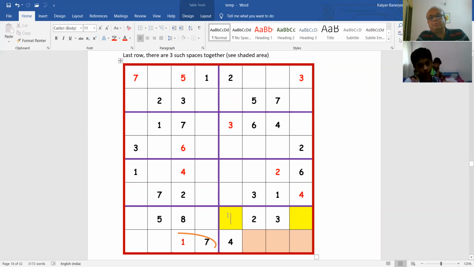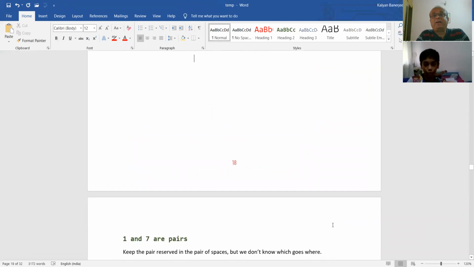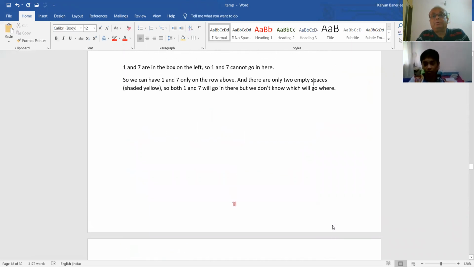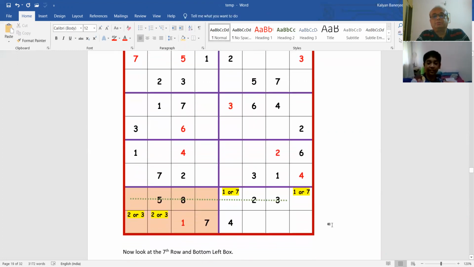What we know is that in these 2 yellow spaces, 1 or 7 can go. You cannot put them blindly anywhere. We will find out later.